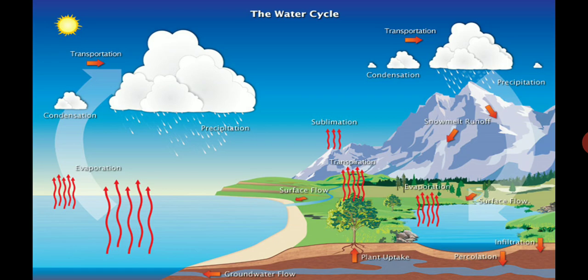So it shows that when water reaches a height, it becomes cold and condenses, and it forms a cloud. And when the amount of water vapor is very high and the cloud cannot hold it, the water falls down. So again the water comes back to the ocean, sea, and other sources.